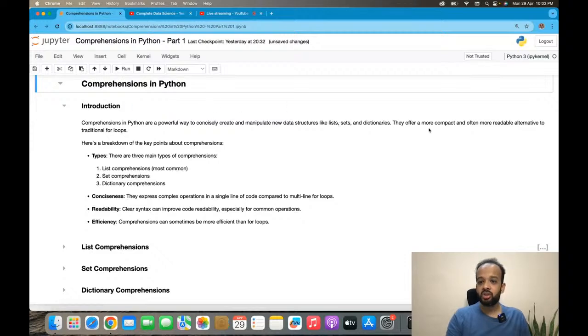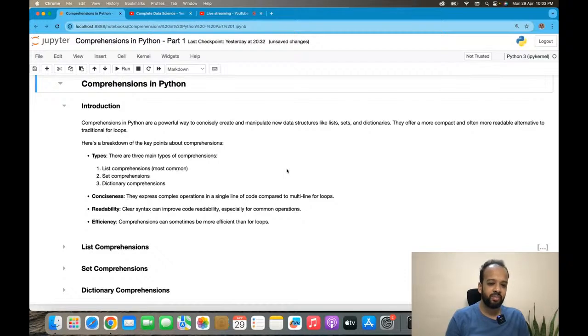Comprehensions offer a more compact and often more readable alternative to the traditional for loops. Here is a breakdown of the key points. There are three main types of comprehensions. We talked about list comprehensions. This is the most common one that you would find, and that you would use perhaps. Set comprehensions also exist. Did you know that? And dictionary comprehensions also exist. So list comprehensions are the most common, then dictionary comprehensions are the second most common, and then set comprehensions.